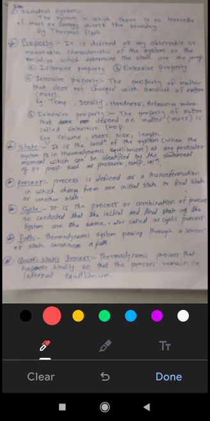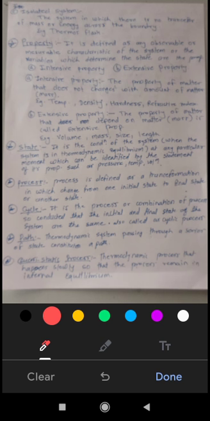Then cycle. It is a process or combination of processes so conducted that the initial and final state of the system are the same, also called a cyclic process. What is a cycle? If we take ice, heat it to 40 degrees temperature and again cool it down to 0 degrees Celsius to make it solid, that means it becomes a cycle.